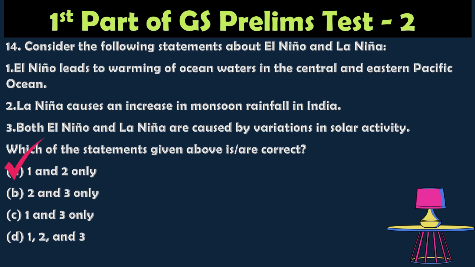And also the third statement: El Nino and La Nina are not caused by solar activity. It is ocean-atmosphere interaction that is the main key point. The Pacific Ocean phenomena only depend on the ocean-atmosphere interaction. So the third statement is wrong.